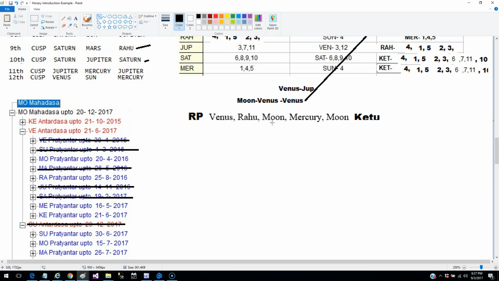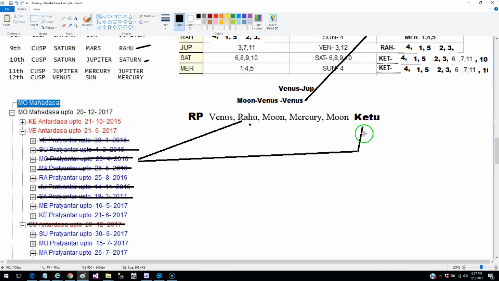is absorbed, because Rahu and Ketu have absorbed the result of Moon, and Rahu is stronger in giving the result of Moon compared to Moon itself. Same with Ketu. So we'll eliminate the Moon, and we will give more preference to Rahu and to Ketu, and we have eliminated Moon because whatever Moon has to give, Rahu and Ketu will give it in stronger terms. So that's why we eliminated the Moon.